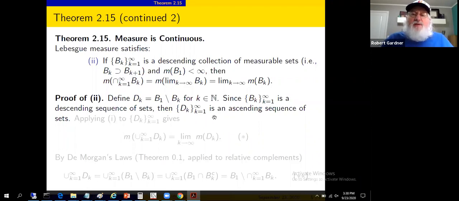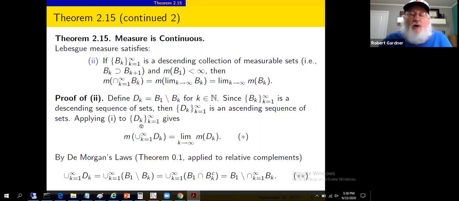Why did we introduce this? We were just talking about ascending sequences in part 1. So we'll apply part 1 to the sequence of sets d sub k. Not a question, but we'll unravel what we're dealing with here from this. Then we know the measure of the union of the d sub k's, that would be the measure of the limit of the d sub k's because they form an ascending sequence. We know that limit comes out front. That's exactly the conclusion of part 1, provided you're dealing with an ascending sequence.